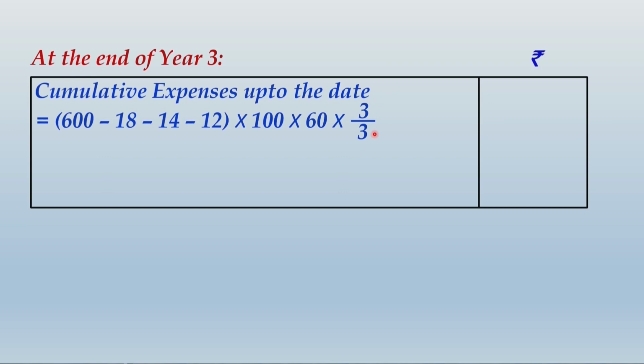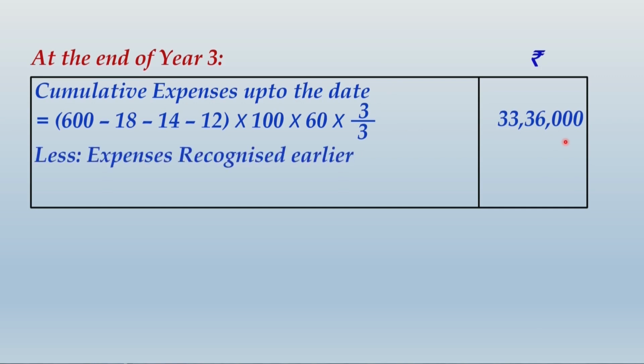Therefore the amount of reserve that needs to be created should be the entire amount, and that works out to 33,36,000. How much of this amount have you recognized already in year 1 and year 2 on a cumulative basis? That was